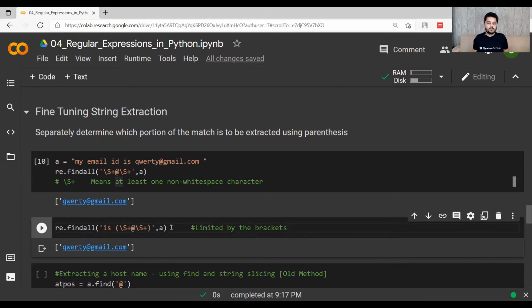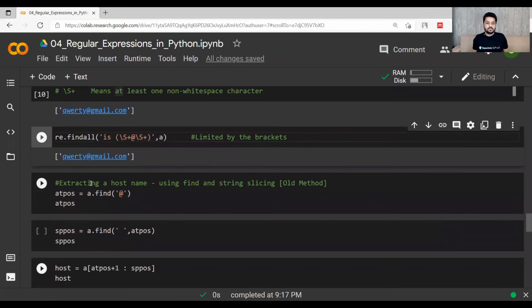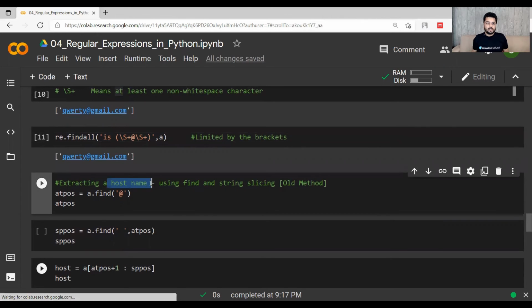Now if I want to use this technique to extract the host name, that is, we want to get only gmail.com out of it, what we will do is, this is an old method, some string slicing. What is the position of the at sign?